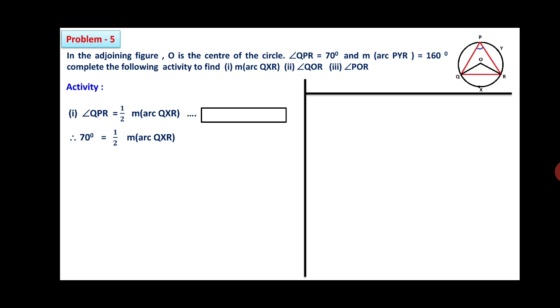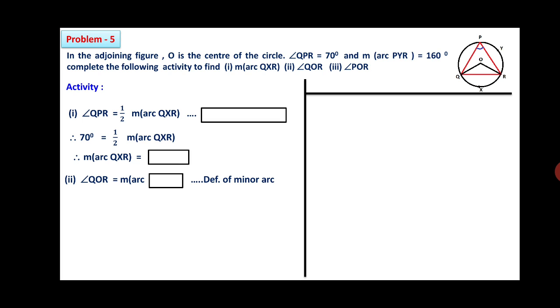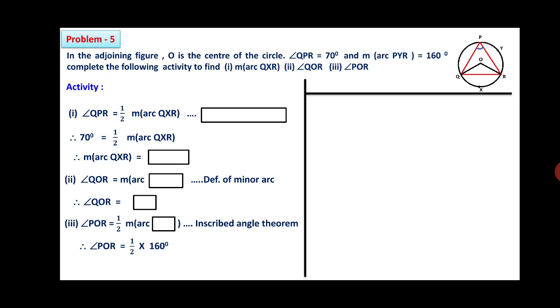Reason you have to write. Therefore 70 degree, substitute the value. 70 degree is equal to half into measurement of arc QXR. Therefore measurement of arc QXR is whatever becomes, that you have to write, that we will see later on. Second one, angle QOR is equal to measurement of arc box, definition of the minor arc. Therefore, angle QOR is equal to whatever the value you have to substitute in the box. Next, third one, angle POR is equal to half into measurement of arc box, inscribed angle theorem. Now we'll continue with, therefore angle POR is half into 160 degree, that leads value angle POR is equal to box. So here totally you are getting 6 boxes. In each box you have to put the values, carrying half mark.